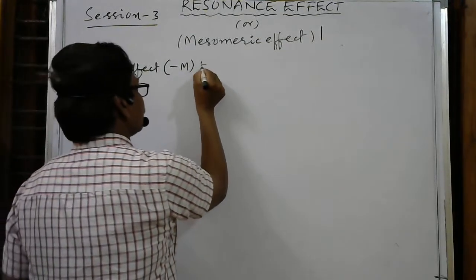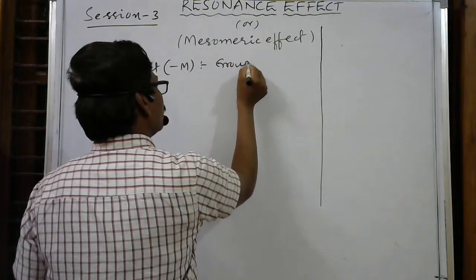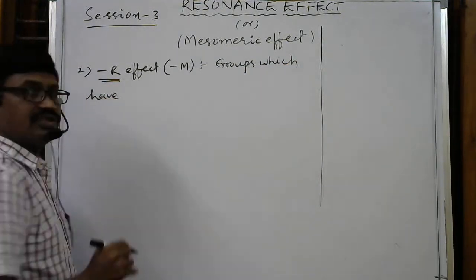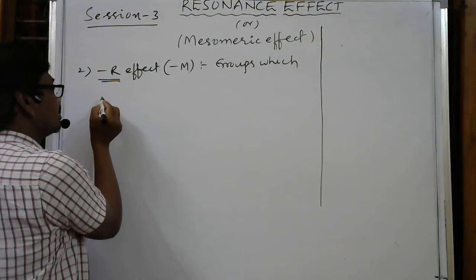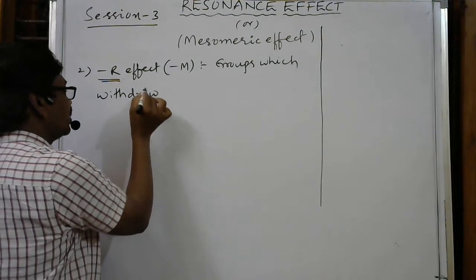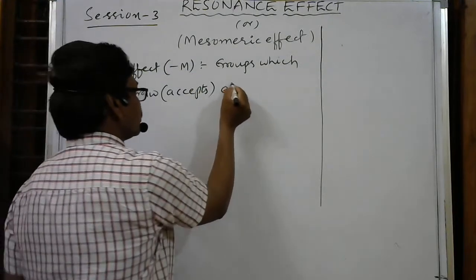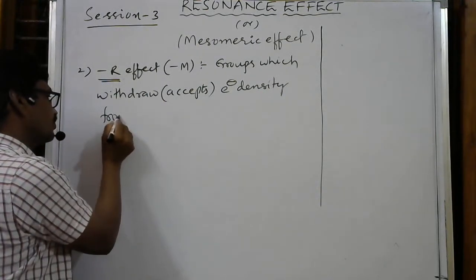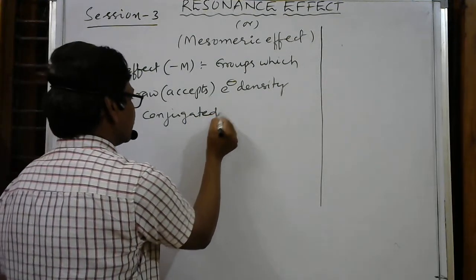What is the minus resonance effect? The minus resonance effect is nothing but the groups which withdraw, otherwise accept, electrons or electron density from the conjugated system.